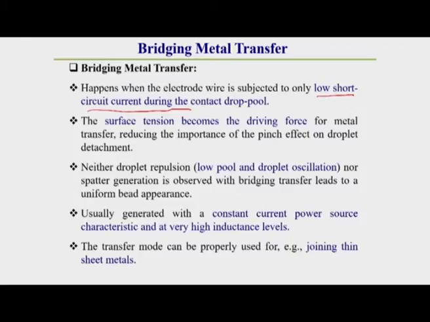In this contact metal transfer, the drop contacts the workpiece, after that detachment occurs. So, this contact or shorting of the molten droplet with the workpiece occurs. Once this occurs with a very low short circuit current, whatever metal transfer takes place is generally bridging type of metal transfer.